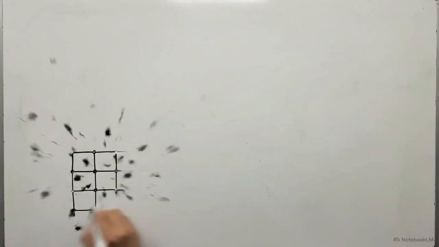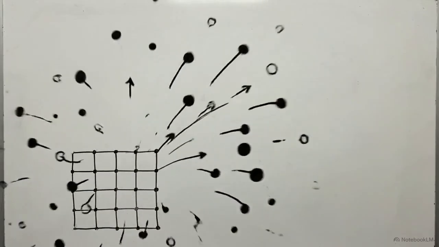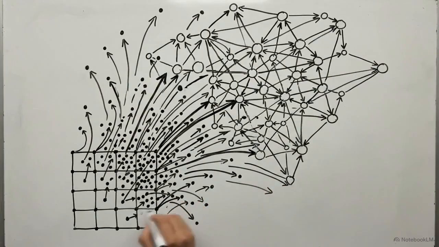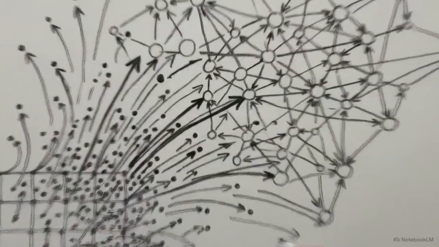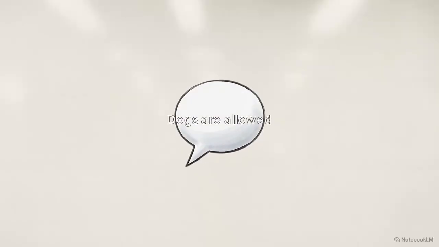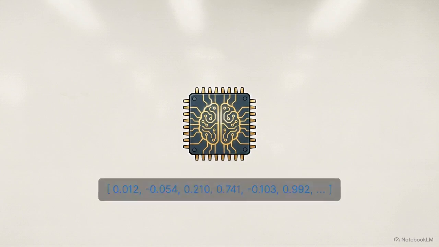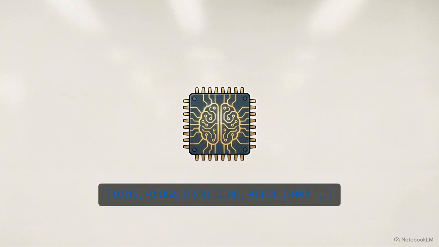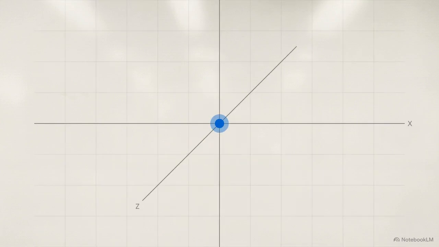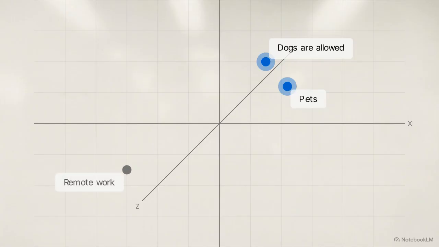To capture true semantic meaning, the architecture uses embedding models. These models use millions of learned parameters to evaluate how words relate. Instead of outputting text strings, these models map sentences into a dense 384-dimensional vector space. This coordinate graph illustrates how subjective meaning translates into exact geometric coordinates. A sentence like "dogs are allowed" is plotted at one point. A related term like "pets" lands physically close to that node. Meanwhile, a different concept like "remote work" is pushed into a distant quadrant.